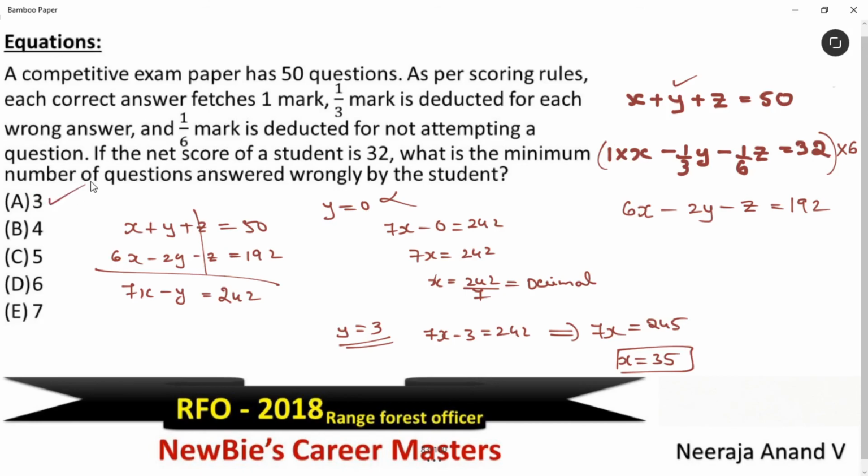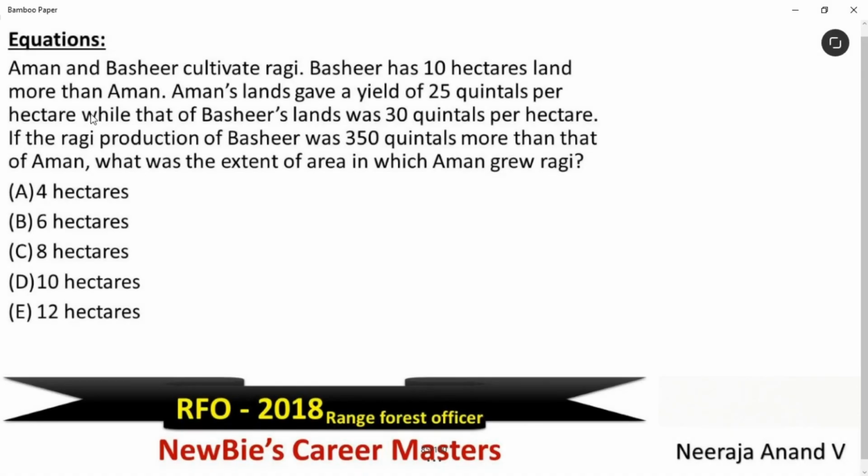Okay, we'll continue. Next question is, Aman and Basir cultivate ragi. Basir has 10 hectares of land more than Aman. Aman's land gave a yield of 25 quintals per hectare, while that of Basir's land was 30 quintals per hectare. If the ragi production of Basir was 350 quintals more than that of Aman, what was the extent of area in which Aman grew ragi?